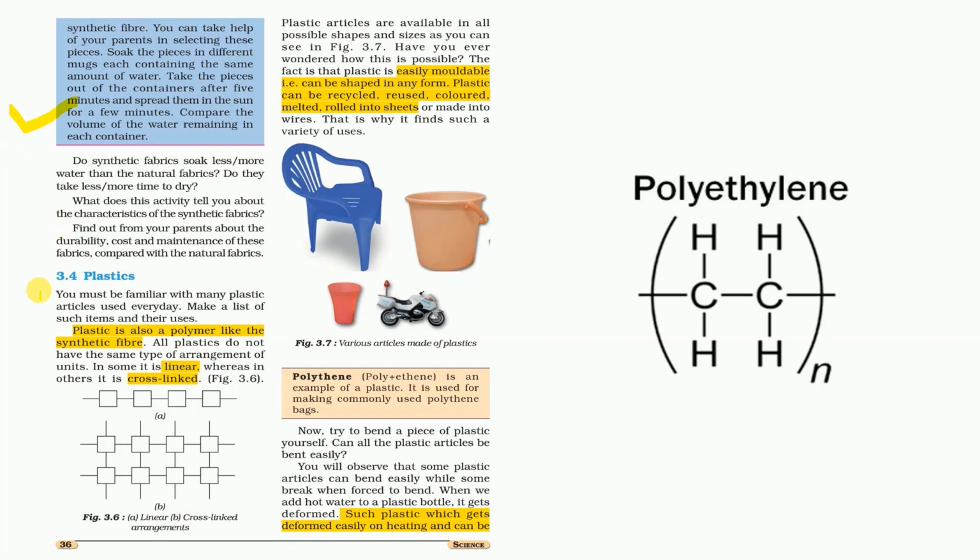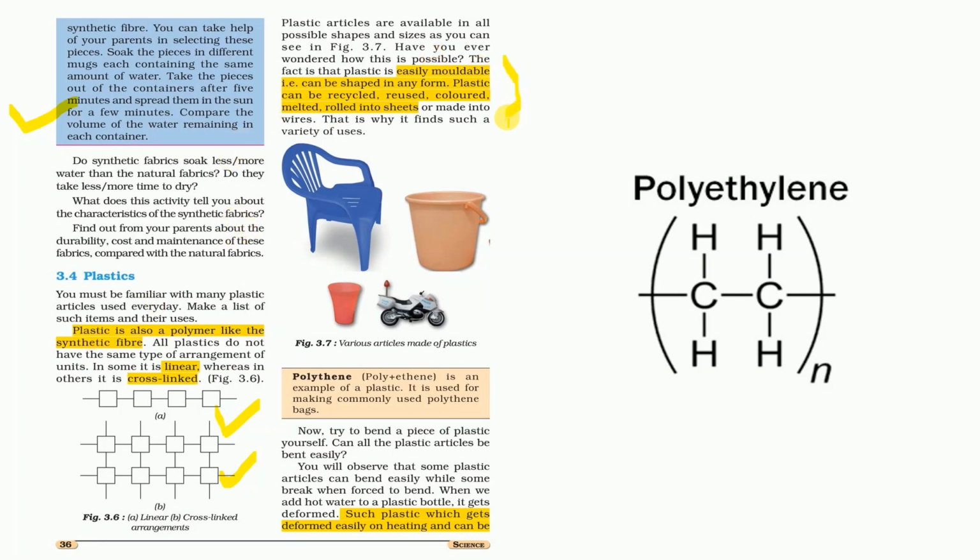Now coming towards the second group, that is plastic. Plastic is a polymer like the synthetic fibers, but plastics do not have the same type of arrangement. They have a linear arrangement and a cross-linked arrangement. In these arrangements, there is a small unit of polythene. These get attached linearly or cross-linked to form the different types of plastic.